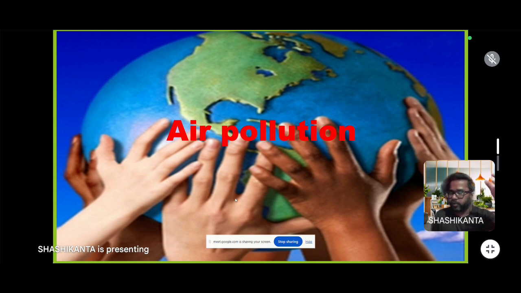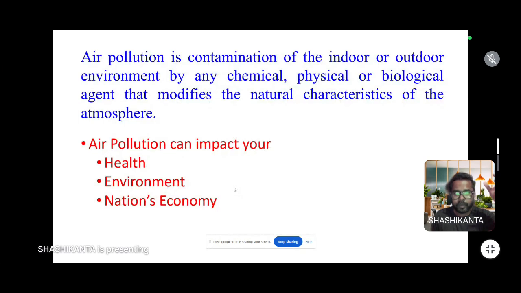What is air pollution? Air pollution may be defined as any physical, chemical, and biological changes of air which have a harmful effect on living organisms, plants, animals, or climate. These are called air pollutants or air pollution.